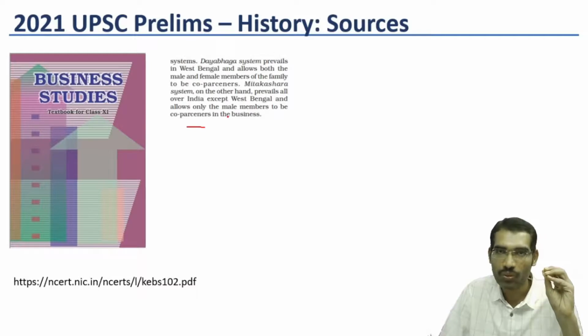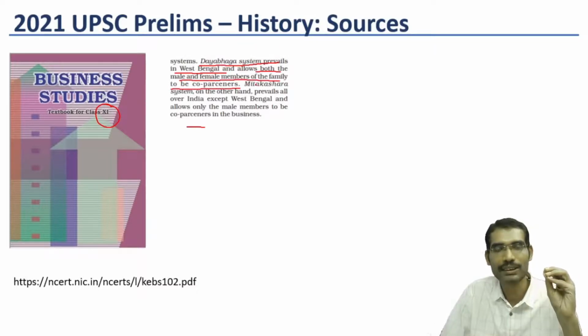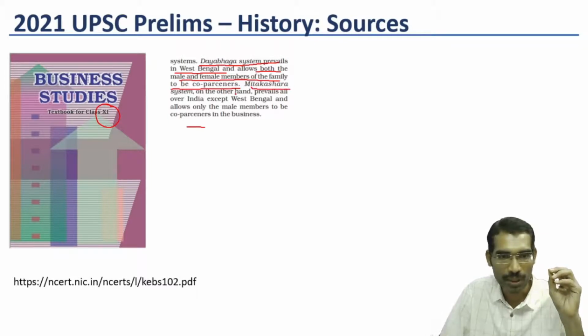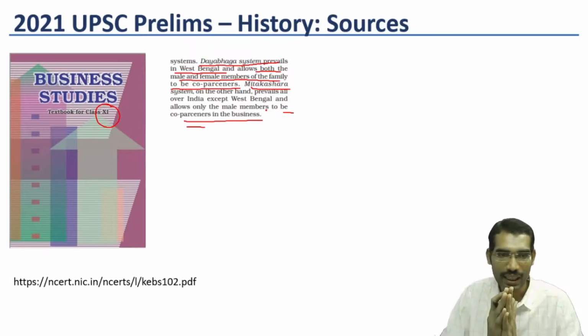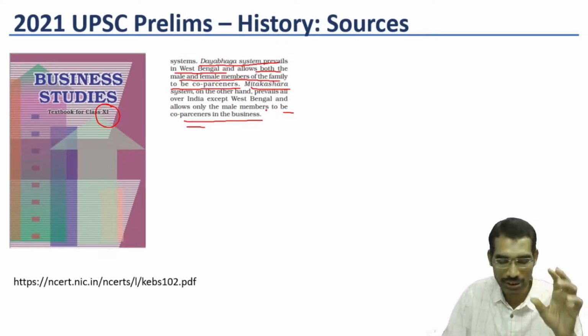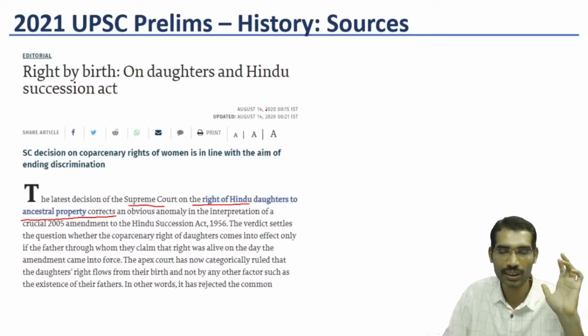It is mentioned in one of the NCERT books related to business studies, a book of 11th standard. There it is mentioned that the Dayabhaga system prevails in West Bengal and allows both the male and female members of the family to be co-partners. The Mitakshara system, on the other hand, prevails all over India except West Bengal and allows only the male members to be co-partners in the business. So only in this context are Dayabhaga and Mitakshara mentioned in one of the basic NCERT books. Otherwise, this question is very difficult to answer.